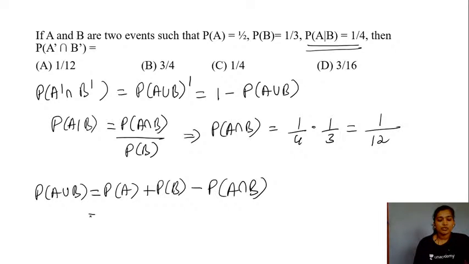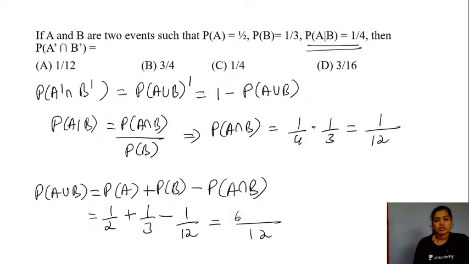Right? So let's substitute the values. Probability of your event A, this is half, plus the probability of your event B, this is 1 by 3, minus 1 by 12. So the least common multiple between 2, 3 and 12 would be 12. So you would have 6 plus 4 minus 1. So the value here would be 9 by 12, which is equal to 3 by 4. So the probability of A or B is equal to 3 by 4, students.